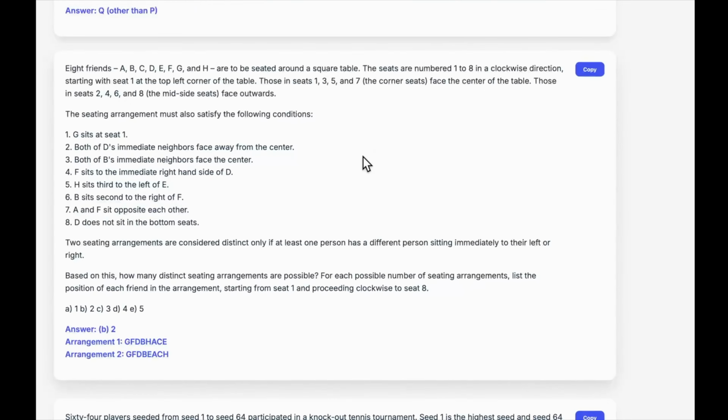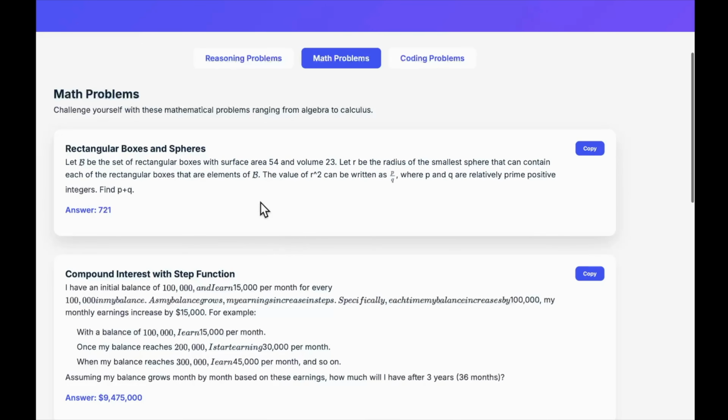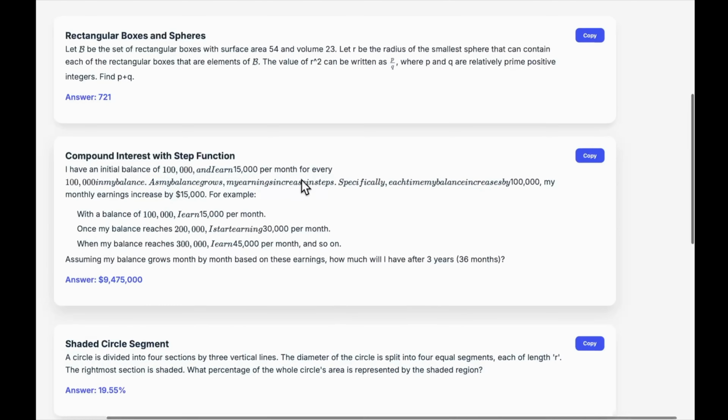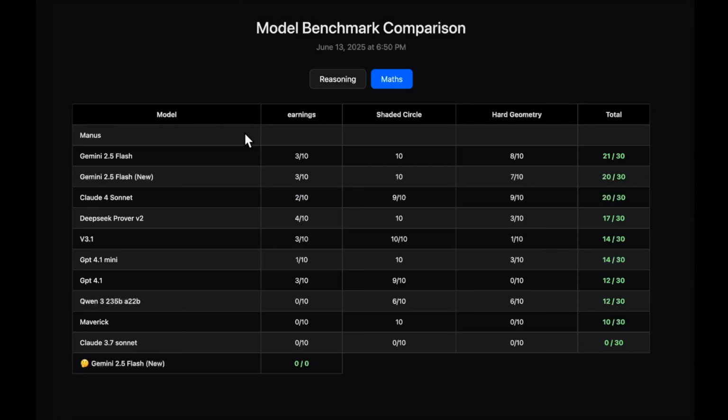Anyways, if I go on to my website and go on to max problems, you can see the questions are mentioned. So the first question is this one that was not working with Manus. If it works for you, do tell me. Talking about the second question, that is the earnings problem, you can have a look. In this particular question, you can see all these models have performed incredibly bad, with the highest being DeepSeek Pro V2, which is mostly aligned towards max, and it scores a 4 out of 10. It is below 5.